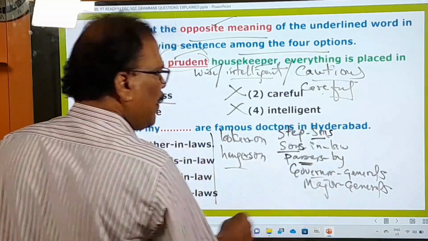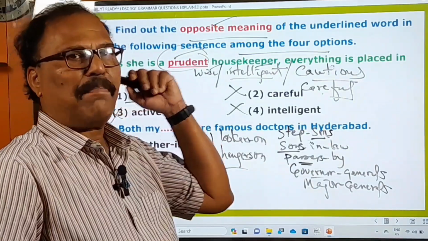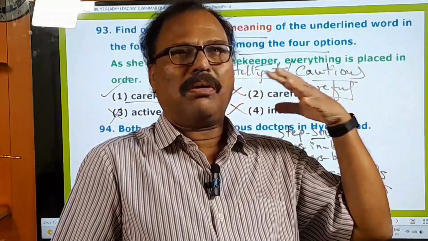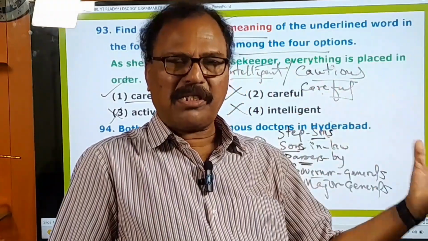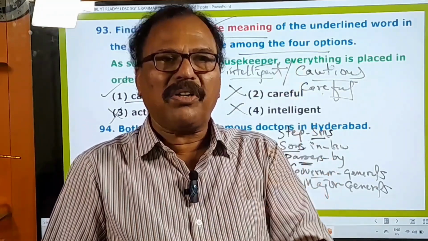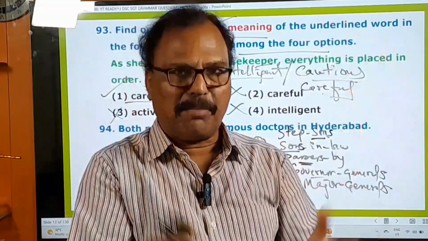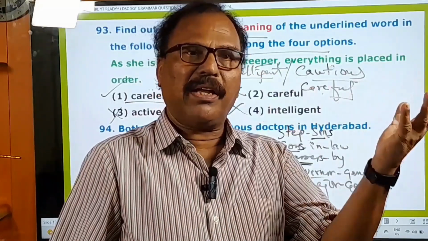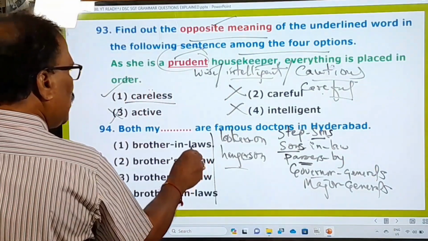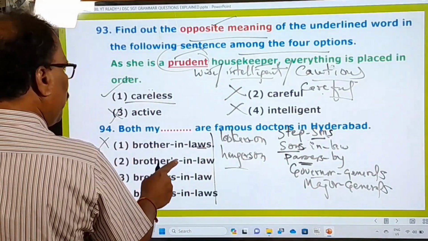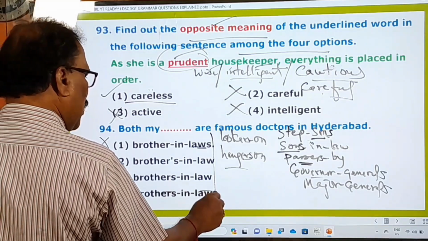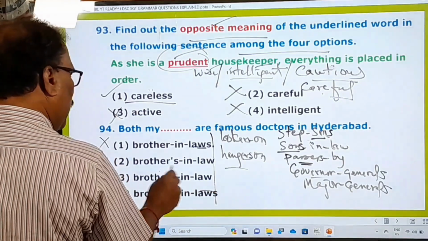So in this way, in all these compound nouns, when you try to change them into plural forms, we have to add s only to the base word or root word or important word of that compound word, and not anywhere as you please. Here at the end of brother-in-laws, s is used here, wrong. Apostrophe s is wrong. Brothers-in-laws, two s are used here. This is wrong. Brothers-in-law, this is the right one.